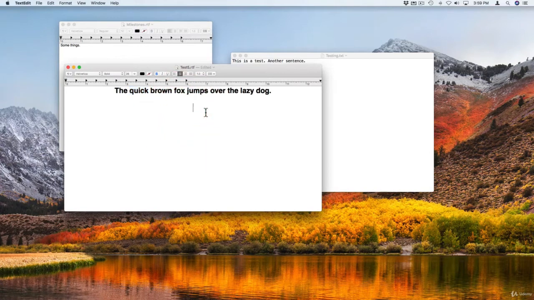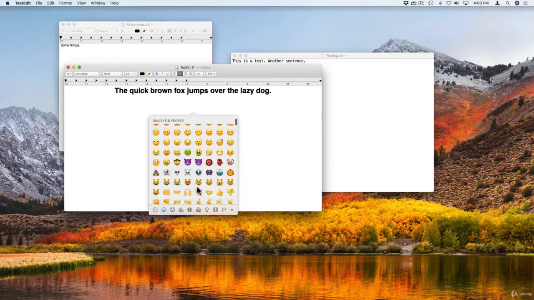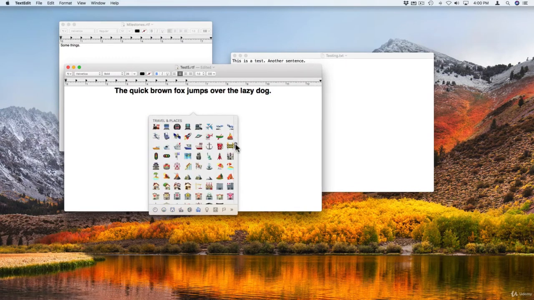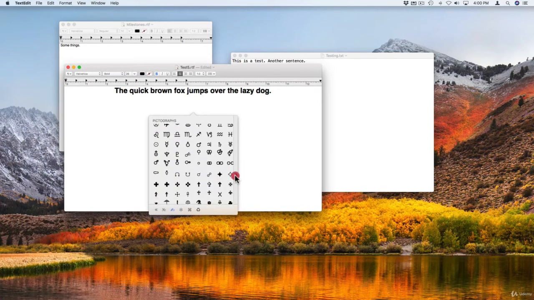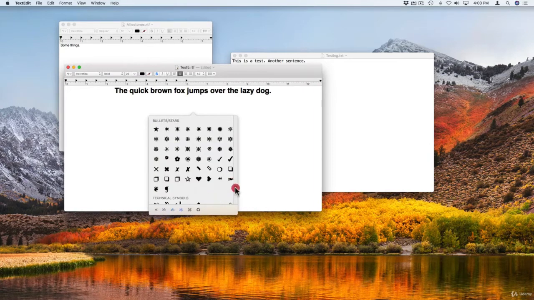Now as far as typing is concerned, I showed before when we were talking about customizing folder names that you can easily type emojis or symbols. All you need to do is press Control Command Space, and that brings up a little interface where you can flip through all the different emoji and symbols that are available. There's tons of stuff that you can insert in here, and the symbols will be useful for things like Greek letters and special currency symbols and things like that.